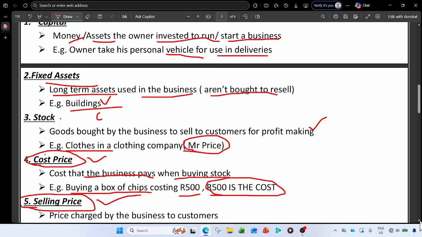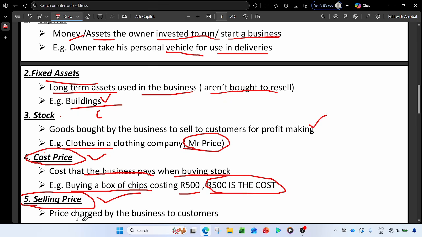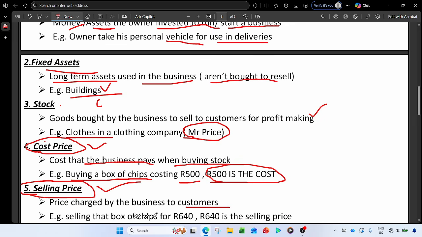So what exactly is a selling price? This is the price charged by the business to their customers, right? So an example here, let's say the business is selling that box of chips for 650. Remember that box was bought for 500, right? So now they are selling it for 650. So 650 is the selling price.